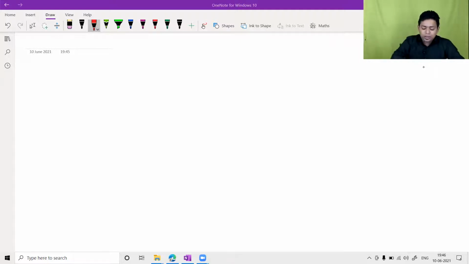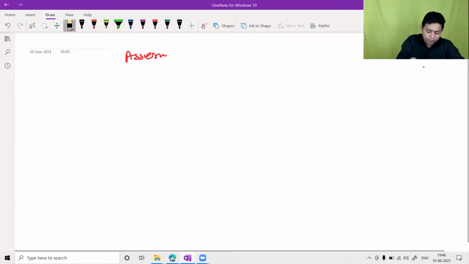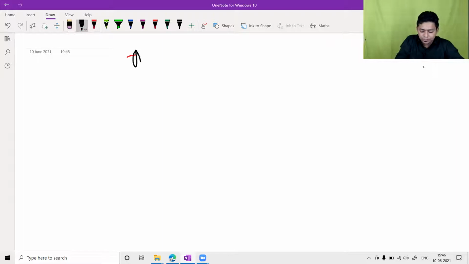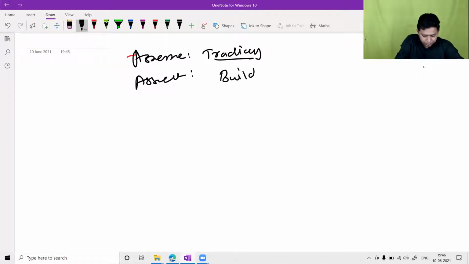Let's discuss one question. Say for example, you are an assessee engaged in trading activities. Okay, you are a trading assessee, and you are talking about an asset, which is building. Rate of building is 10%. You must know that.